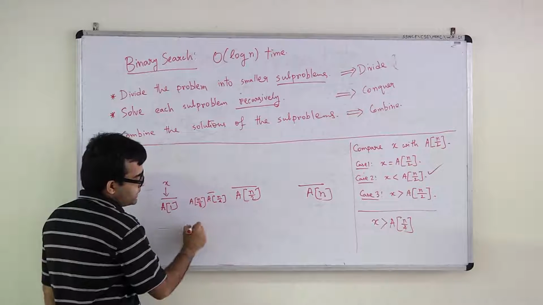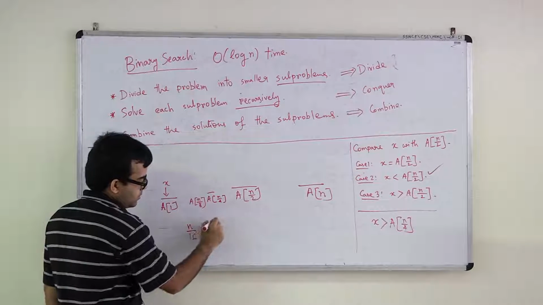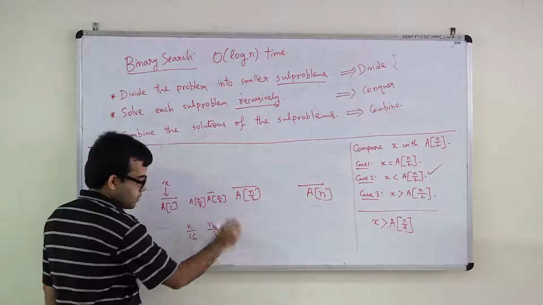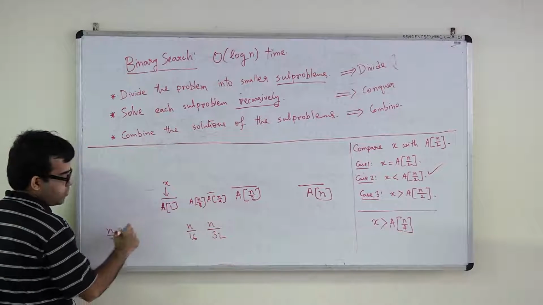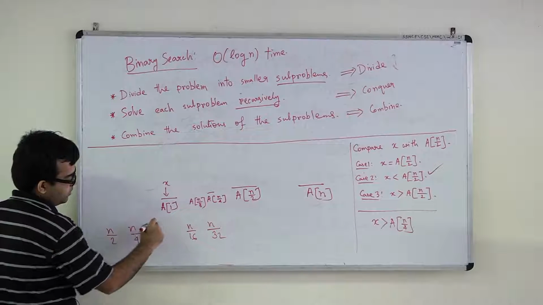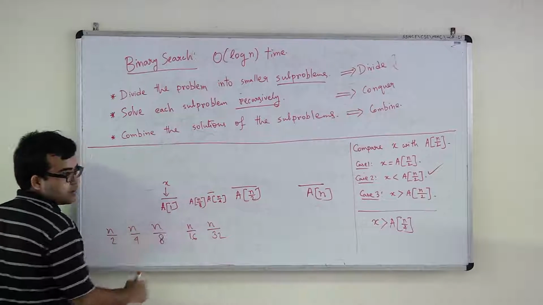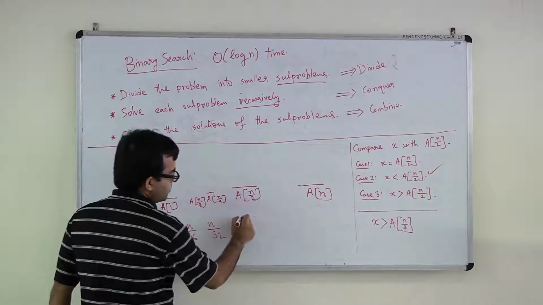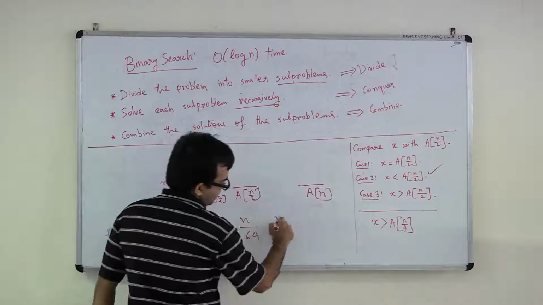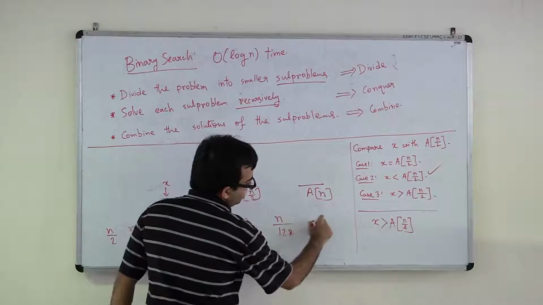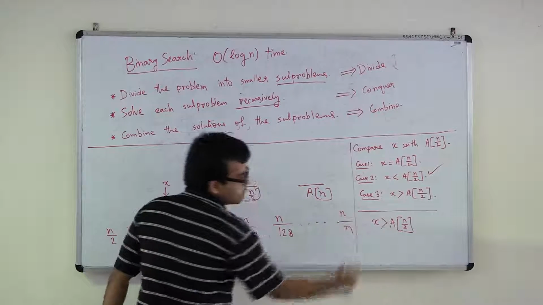Then you will go to n by 16. So you are checking these entries, n by 2, then n by 4, then n by 8, n by 16, n by 32, n by 64, n by 128, till when you reach n.